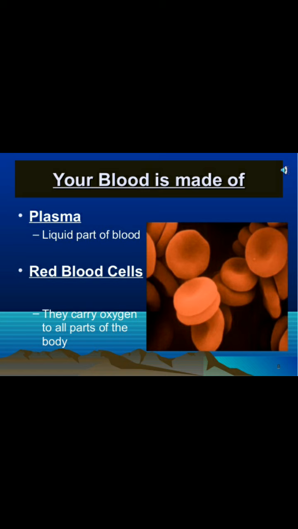Our blood is made up of many things. The first one is plasma. Plasma means nothing but the liquid part of blood. Since plasma is present in our blood, it looks like a fluid. Second one, red blood cells. Red blood cells help to carry oxygen to all parts of our body.